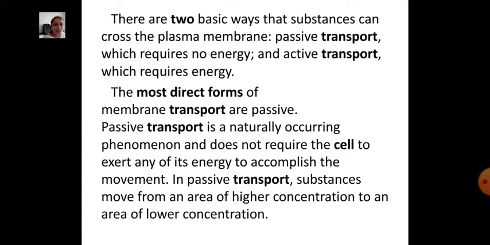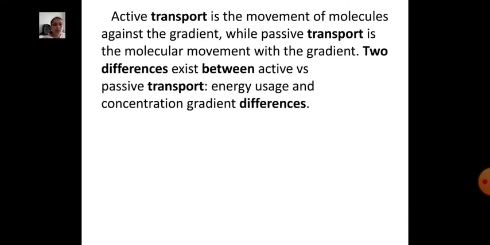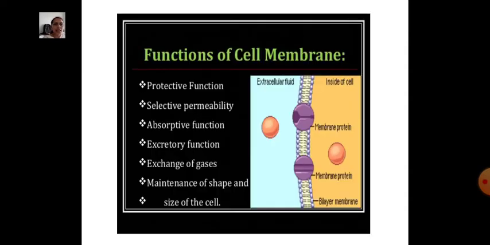In passive transport, substances move from an area of higher concentration to an area of lower concentration. Active transport is the movement of molecules against the gradient, while passive transport is the molecular movement with the gradient. Two differences exist between active versus passive transport: energy usage and concentration gradient differences.